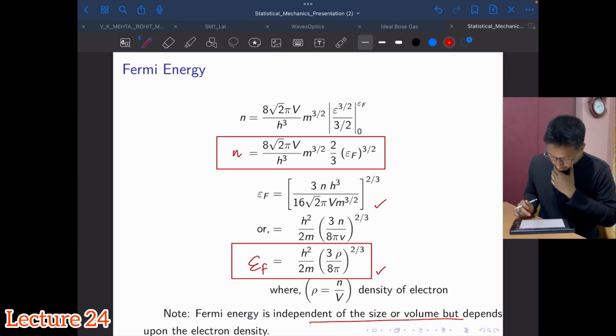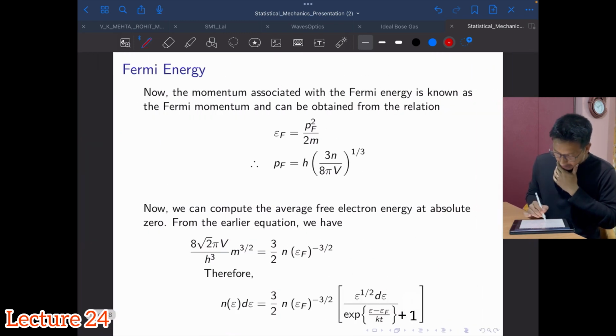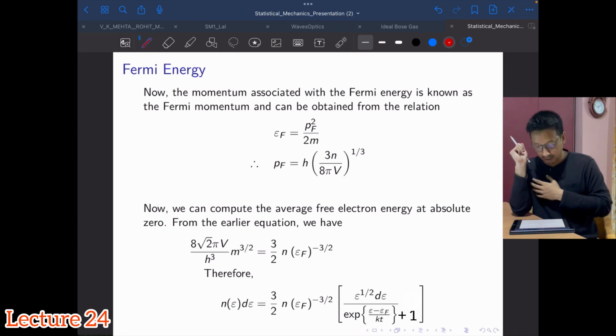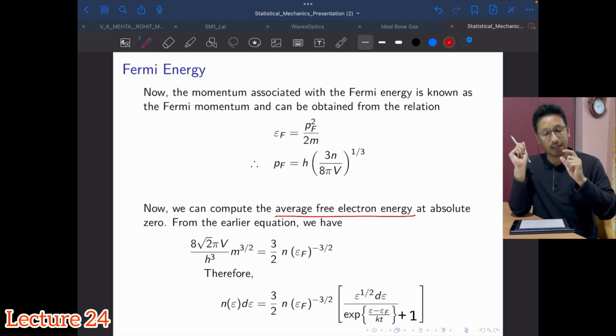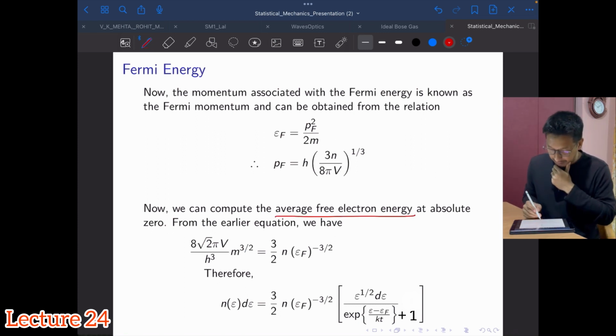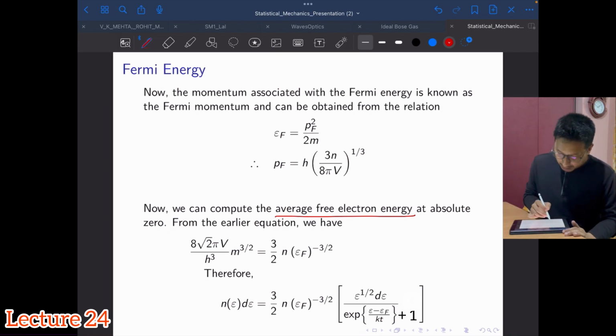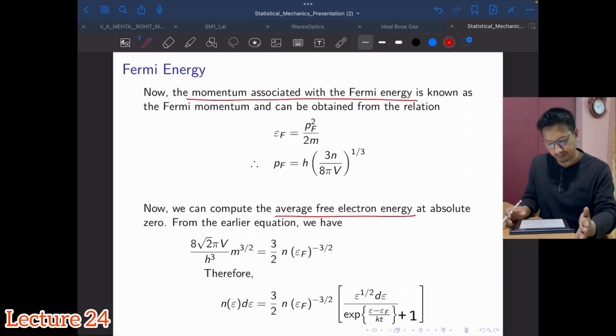Okay, so having discussed Fermi energy, we need to calculate the average energy of the free electron at absolute 0. But before that, we can have a momentum associated with the Fermi energy, which is known as the Fermi momentum.